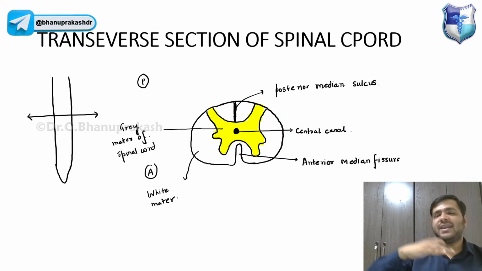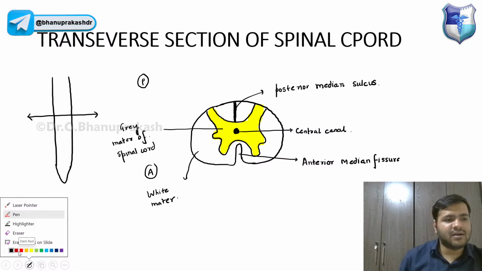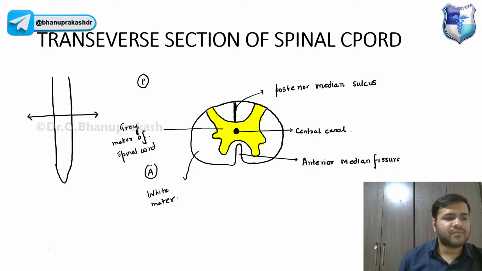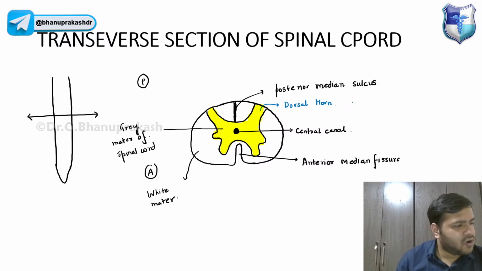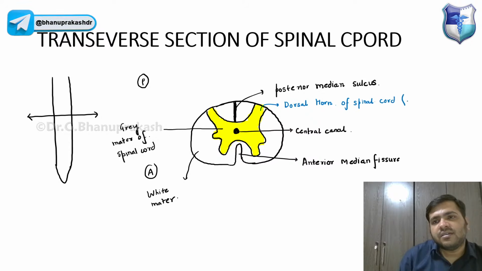Okay. Now, guys, anything which is posterior is also called dorsal. So we have various horns of this gray matter, and you guys have to remember. This one is located posteriorly, guys. So it is called the dorsal horn of the spinal cord. And which matter? It is the gray matter.